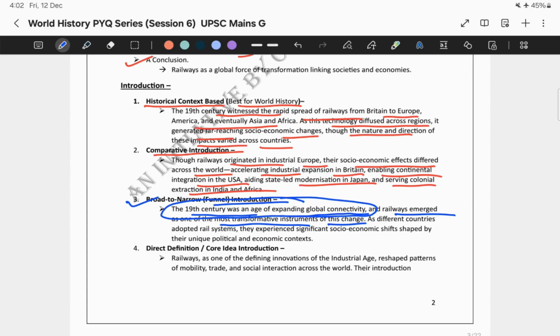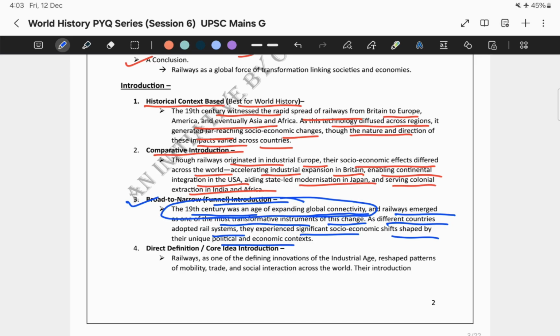Initially you write about global connectivity, and then you funnel it down to the particular context: railways emerged as one of the most transformative instruments of this change. As different countries adopted rail systems, they experienced significant socio-economic shifts shaped by their unique political and economic contexts. So this is the meaning of the funnel type of introduction.